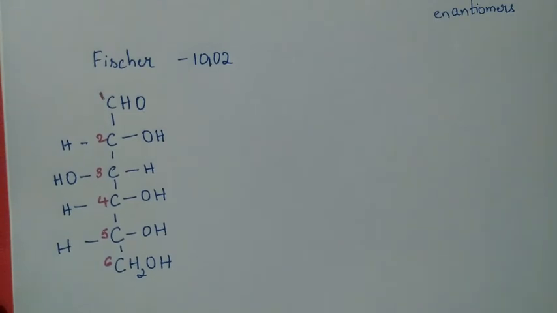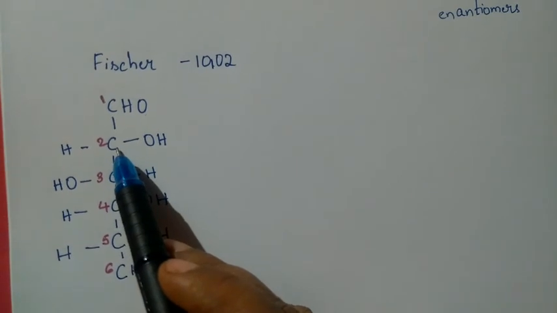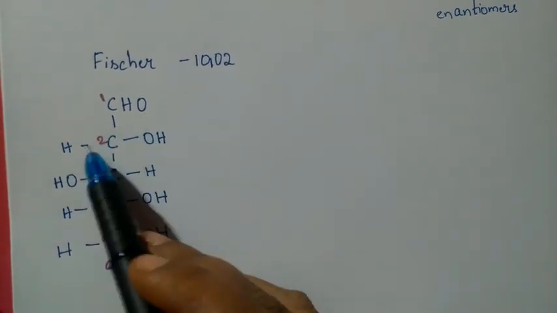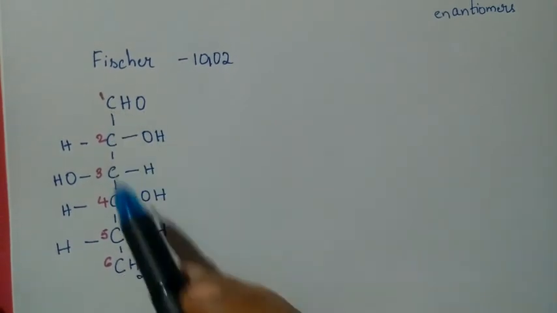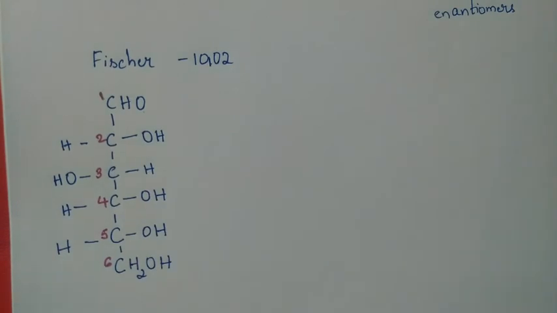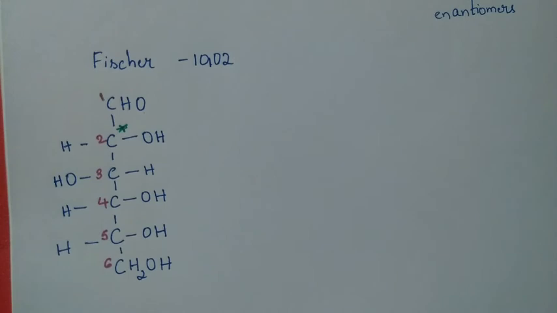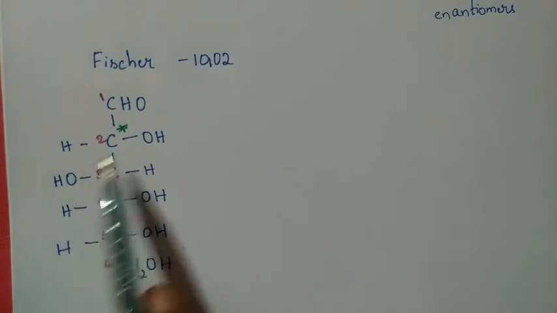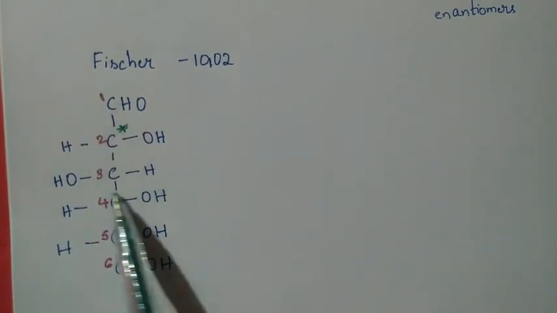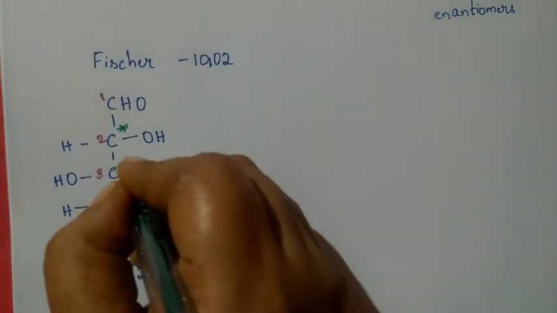Now you can observe the chirality of the carbon atoms. This is one carbon with hydrogen on one side, OH on another side, CHO on one side, and all the other groups on the other side. That means the carbon atom is bonded to 4 different groups, so we can mark this as a chiral carbon. Likewise, the third carbon atom has H, OH, and this group on one side and these groups on the other side, so all four groups are different.